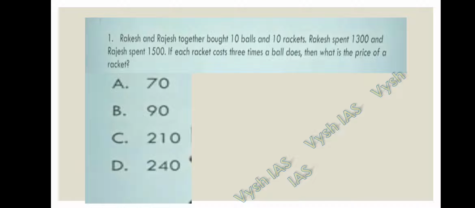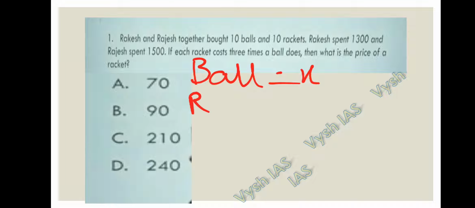Rakesh and Rajesh together bought 10 balls and 10 rockets. Rakesh spent 1300 and Rajesh spent 1500. If each rocket costs 3 times a ball, then what is the price of a rocket? What we'll do is take the cost of a ball as x. They gave that a rocket costs 3 times the ball, so let's take the rocket cost as 3x. They have purchased 10 balls and 10 rockets together.